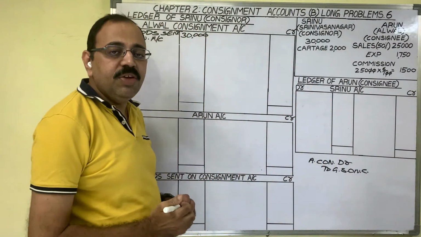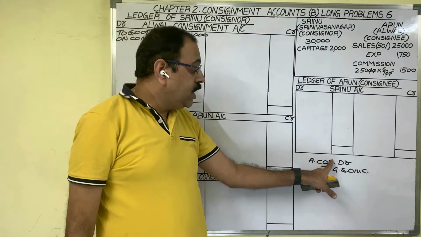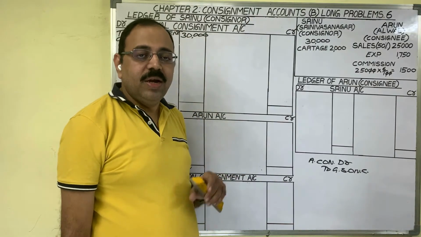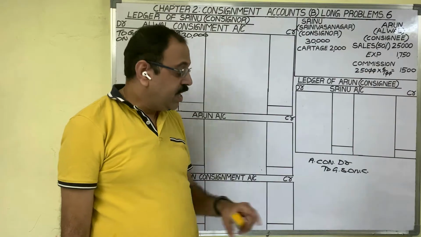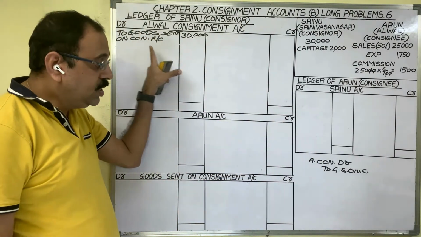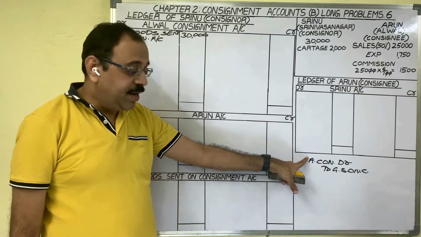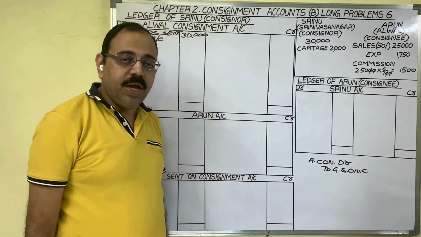So what is the entry for sending the goods on consignment? Consignment account debtor to goods sent on consignment account. Narration: goods are sent on consignment. In the consignment account, we should post on the debit side because in the journal entry we debited the consignment account. And on the credit side we have goods sent on consignment account.